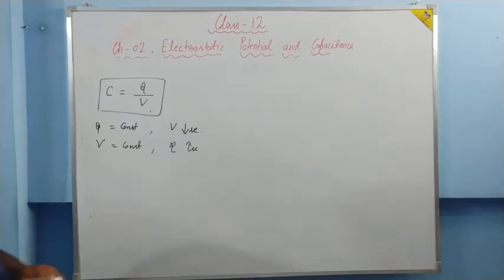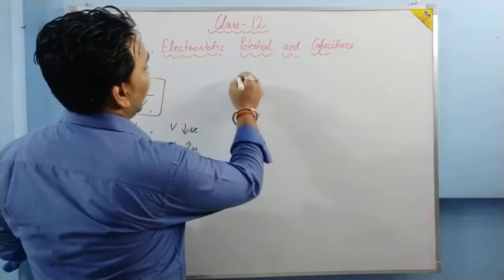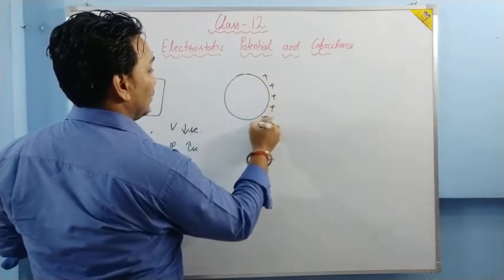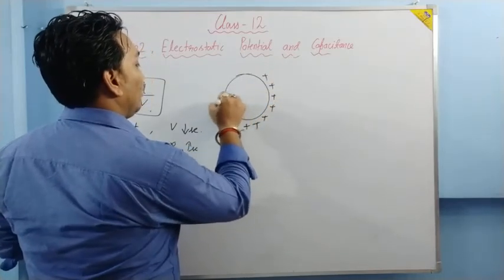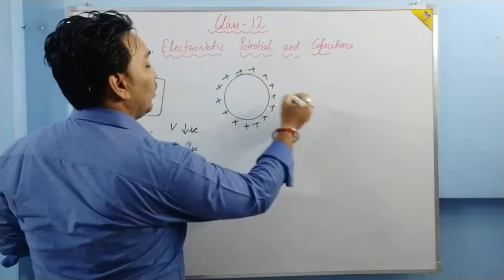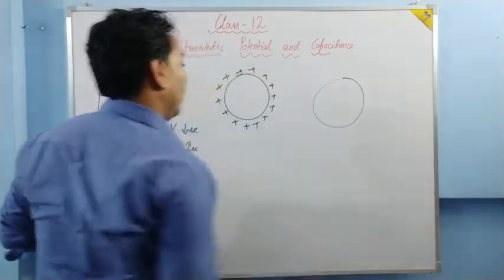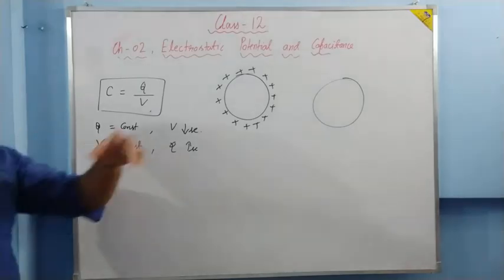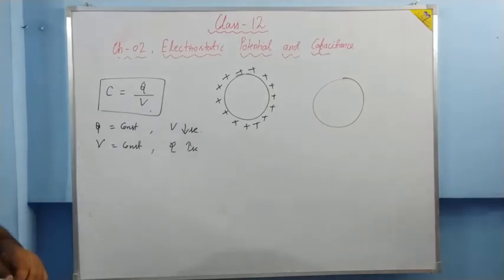How can we do that? Earlier, the idea was that suppose one conductor is there, then we put a neutral conductor nearby it. No charge, no excess charge on the conductor. Then what will happen?